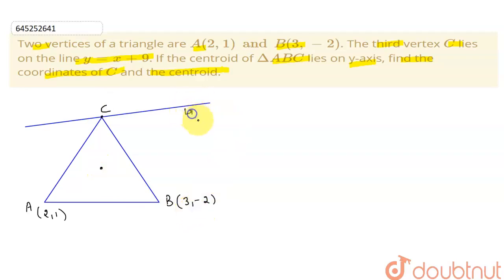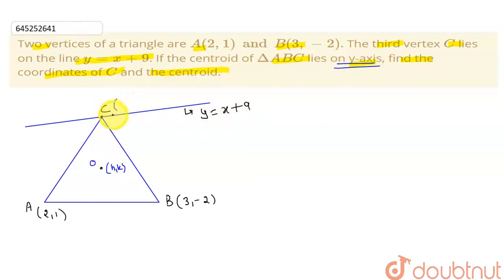We have been given the equation of the line passing through the third vertex C, and the equation of the line is y equal to x plus 9. Let's name the centroid O, with coordinates x, y. Not x, y, let's take it as h, k.